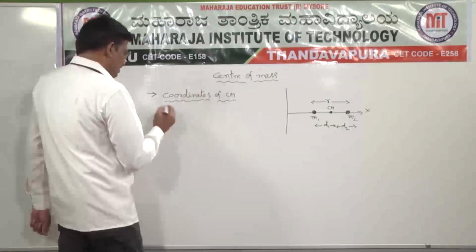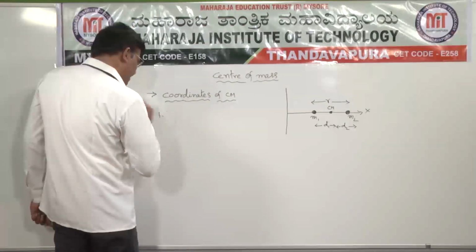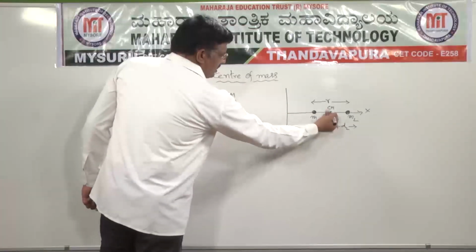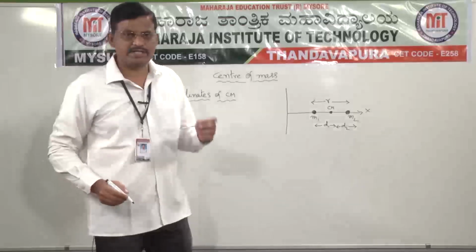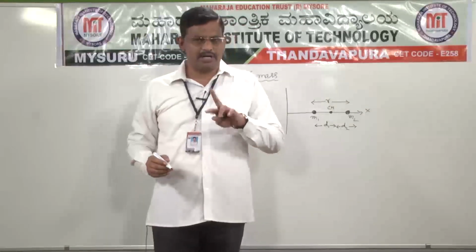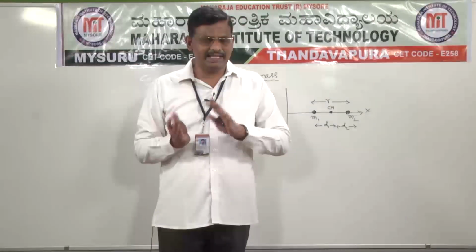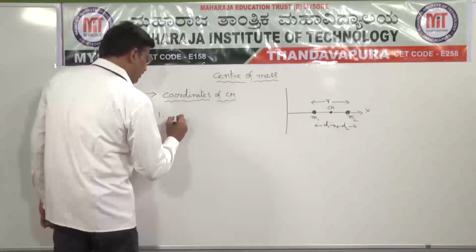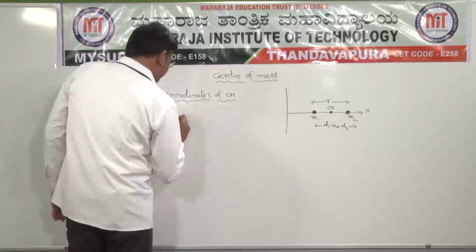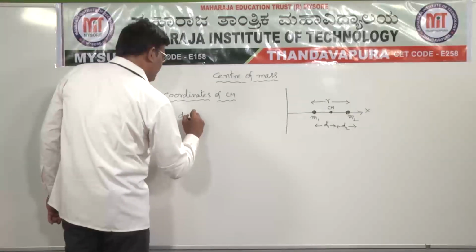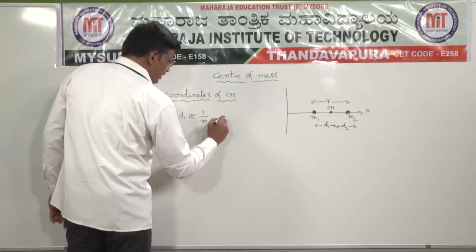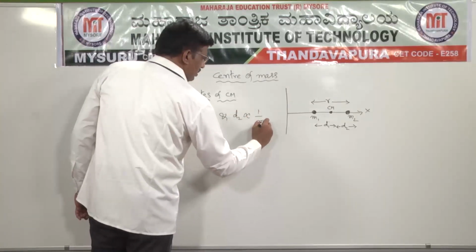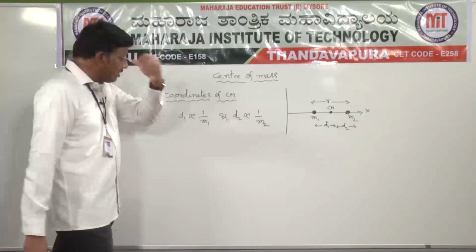One important point here: the center of mass divides the line joining the particles always in the inverse ratio of their masses. That is, d1 is inversely proportional to m1 and d2 is inversely proportional to m2.